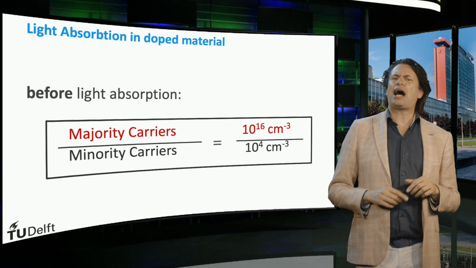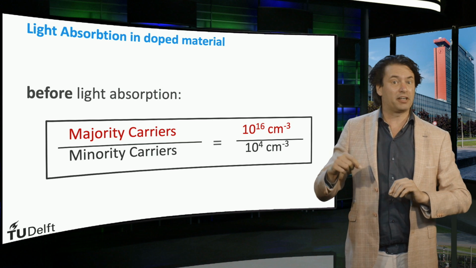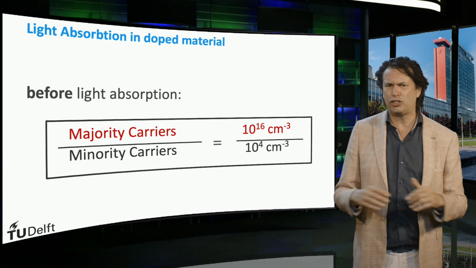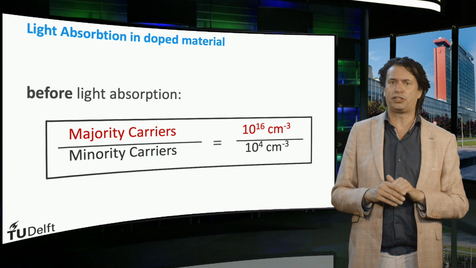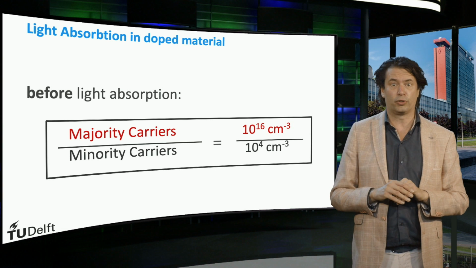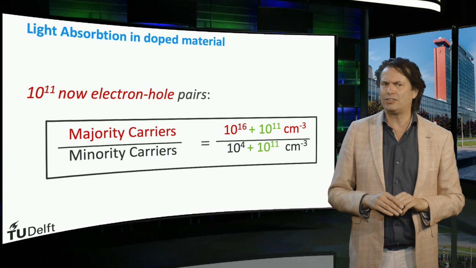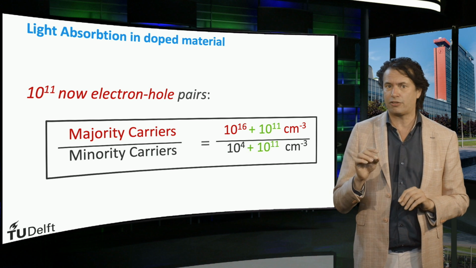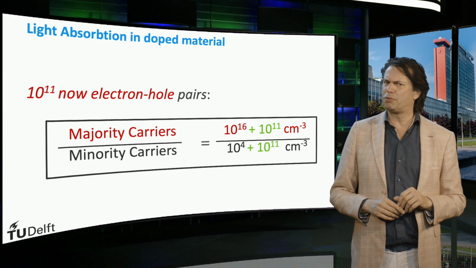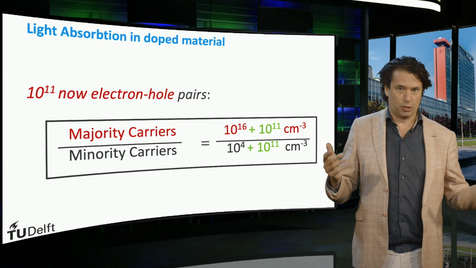Finally, in this block, I would like to discuss how light absorption affects the charge carrier density in doped materials. So let's consider again the situation of majority and minority charge carriers of 10 to the 16 per cubic centimeter and 10 to the 4th per cubic centimeter. Now let's assume we generate 10 to the 11th per cubic centimeter of electrons and holes by light absorption. What will happen to the density of the majority and minority charge carriers? So we simply add up the numbers.